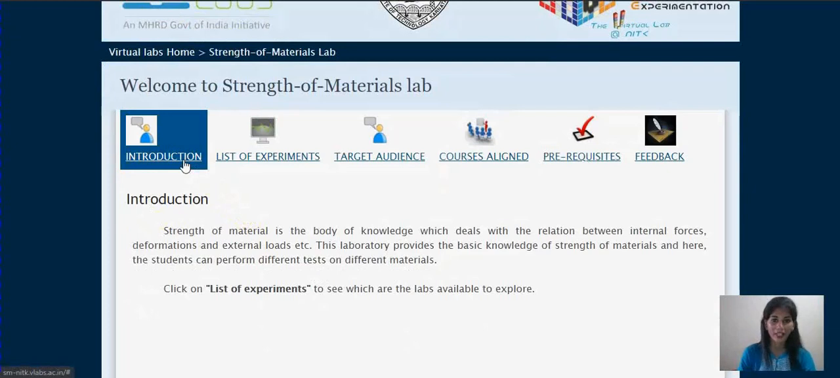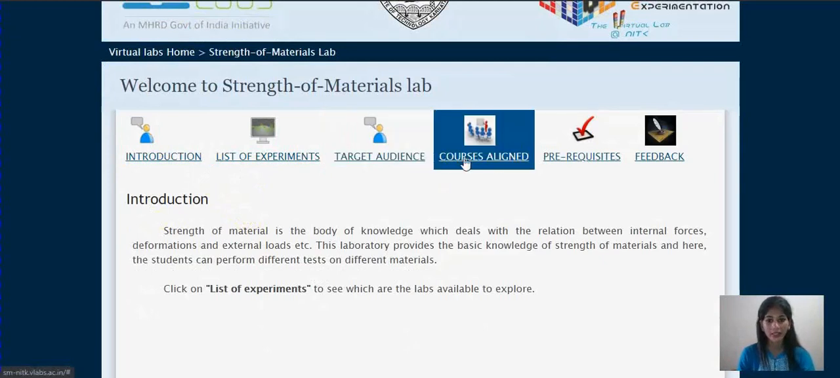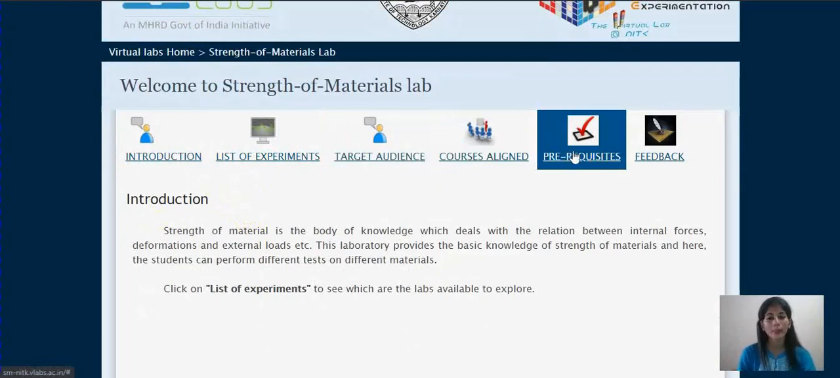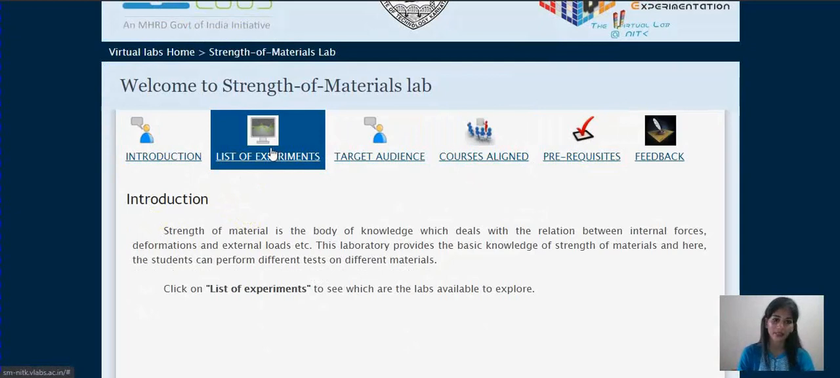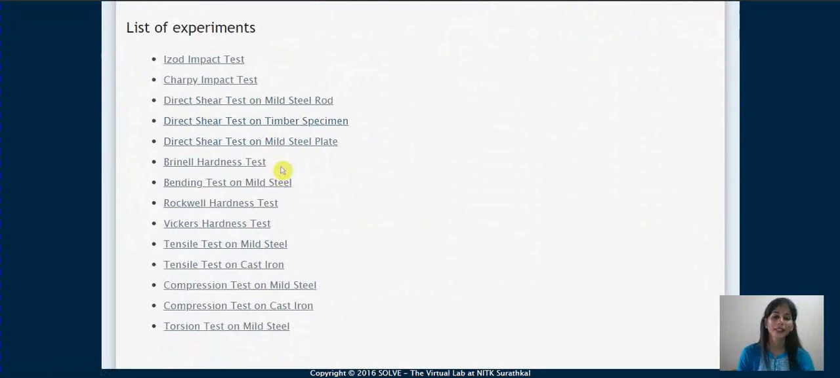It gives a brief introduction about the lab, the list of experiments involved in this lab, target audience, courses covered in this, and prerequisites to run the experiments. Click on list of experiments. Here you can see the names of the experiments which are there under this lab. Click on any of the experiments.